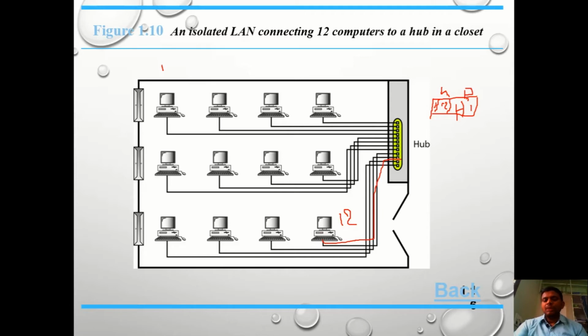Now this hub is responsible for checking the header information, that is, what the destination node or destination address is, and finding what port was assigned to that particular destination node, that is node 1. Then it transfers that information through that particular port. So this is the process of transferring data in local area networks. In this mechanism, LAN will work.